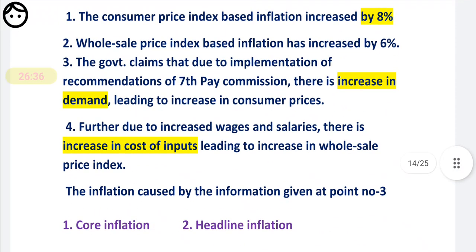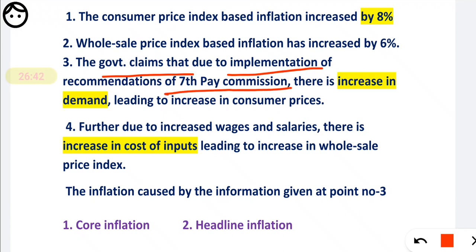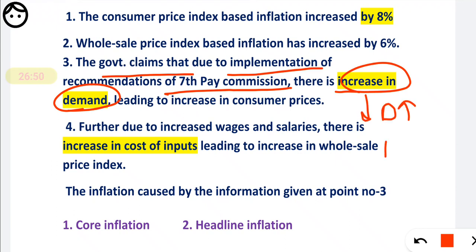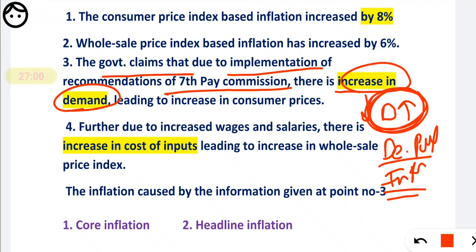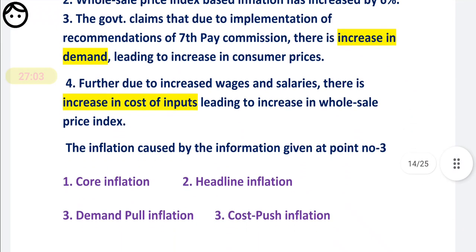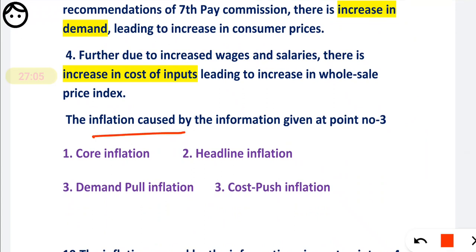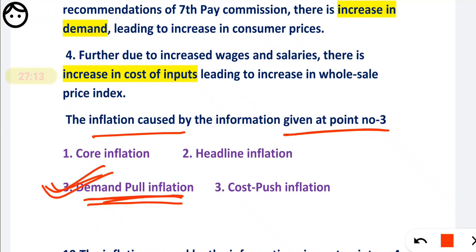So what is point number 3? Government claims that due to the implementation of the 7th Pay Commission, there is an increase in demand. When the inflation is due to an increase in demand, that inflation is called demand pull inflation. So the correct option is demand pull inflation.